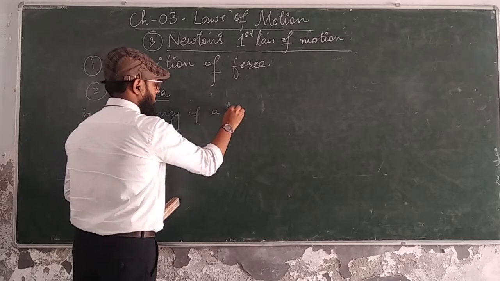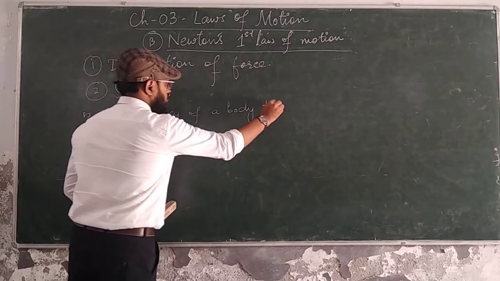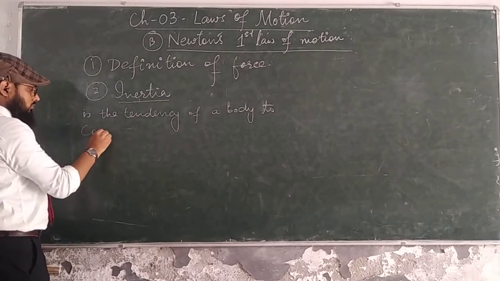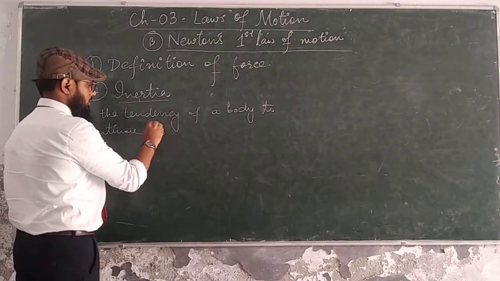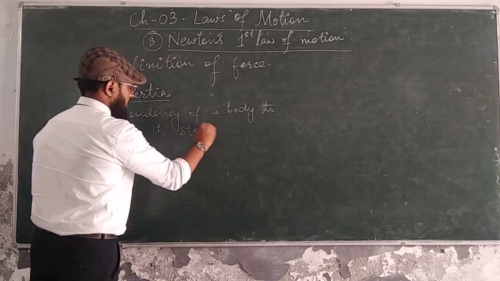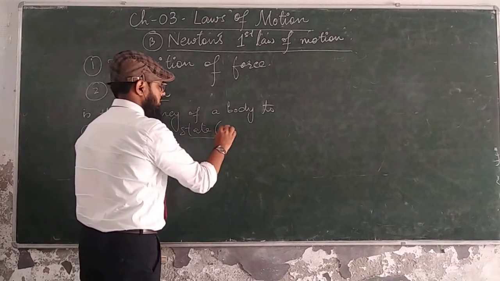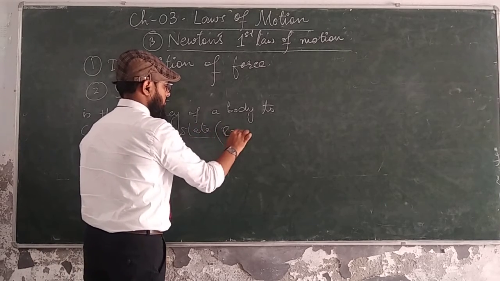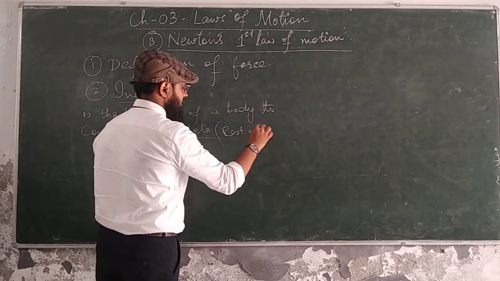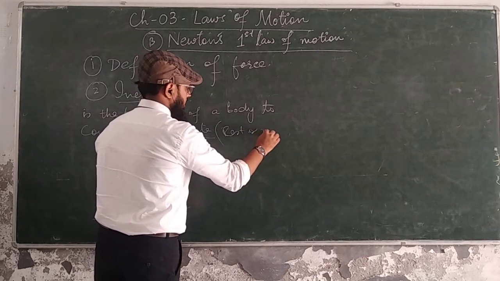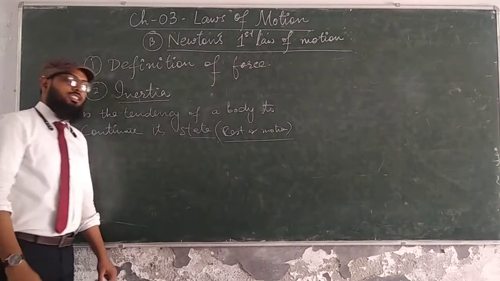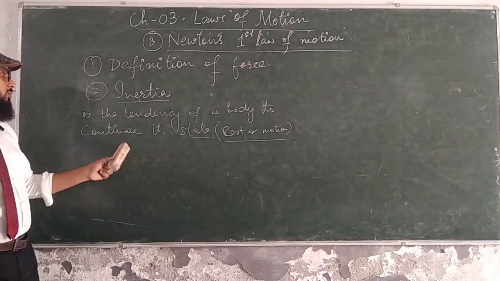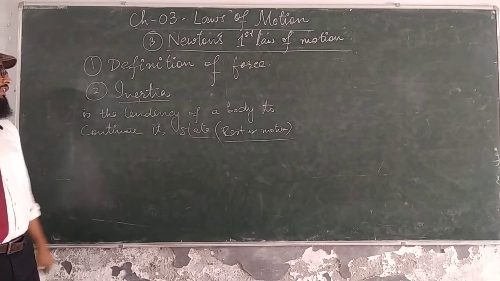Tendency of a body to continue its state. State means both rest or motion. If anybody is at rest, it wants to be at rest. If anybody is in motion, it wants to be in motion, unless you are applying a force. So this property is said to be inertia.